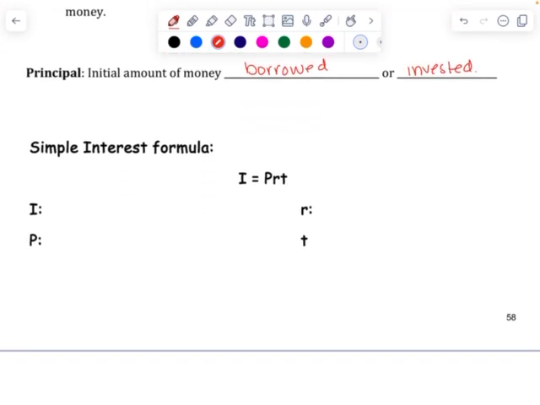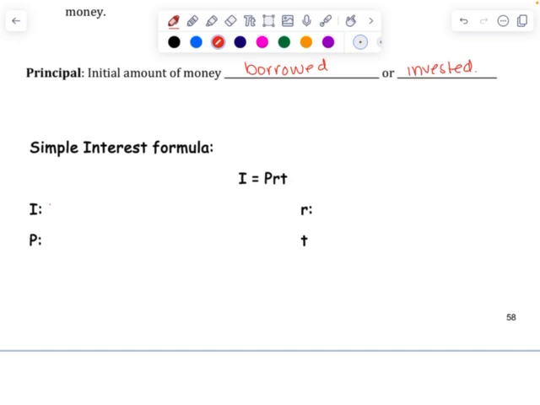Now, this is simple interest. In most circumstances, interest is calculated in a compound manner. And maybe you've heard of compound interest. That is something that you'll work with more in Algebra 2. But in terms of just understanding what interest is and being able to calculate it, we're going to look at the simple interest formula. Simple interest formula, we have I equals PRT.